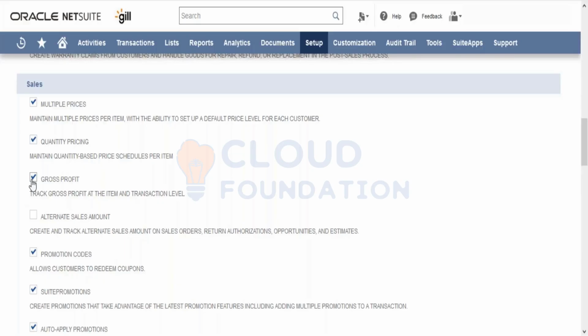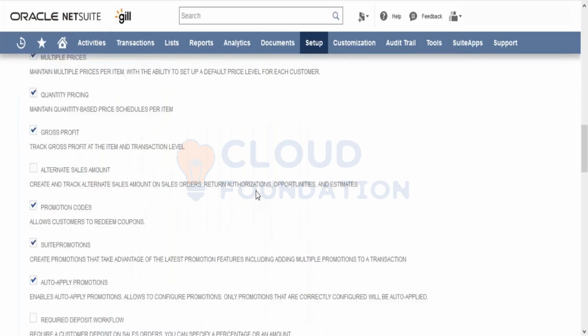Gross profit. This is a new feature wherein on the sales transaction, if you want to understand what's the gross profit for a particular item that we sell, it shows on that transaction as well.